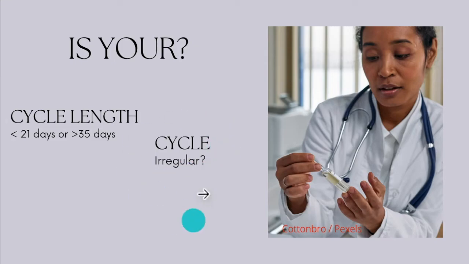It is supposed to be predictable and regular to an extent, but if you're having a cycle that is not regular at all, sorry about that, I advise you to go to the hospital. So let's take, for example, your cycle is lasting 23 days this month. The next month is lasting 35 days. Then the month after is lasting 17 days. And it's just moving helter-skelter, and you can't even keep track because you just know your period comes whenever it wants to come. That is not supposed to be so. So I advise you to go to the hospital and get checked out.